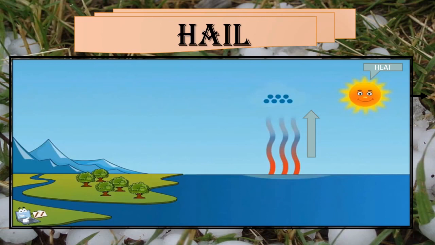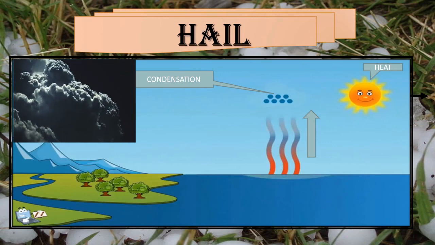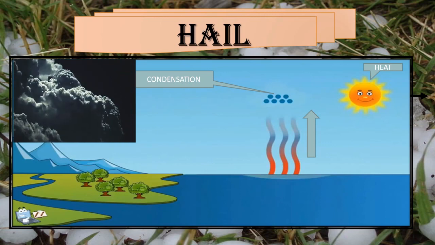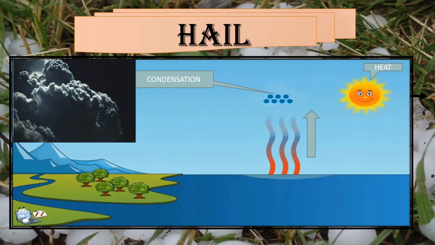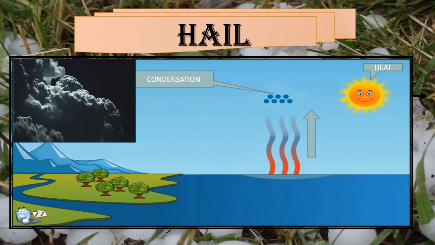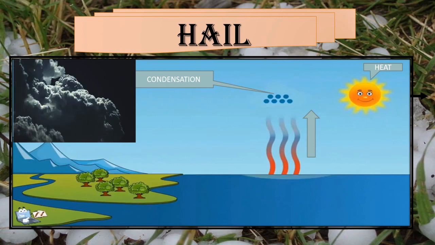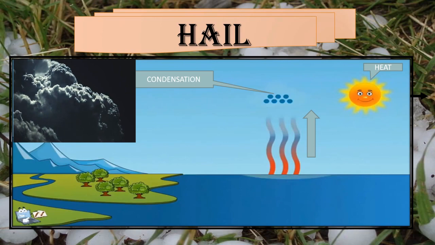Because of this upward flow, the temperature of the air reduces and the condensation of the water vapor takes place. Dark clouds are formed. Because of the upward movement of air, these water droplets go to a higher altitude. Here, the solidification of these droplets occurs and hailstones are formed.